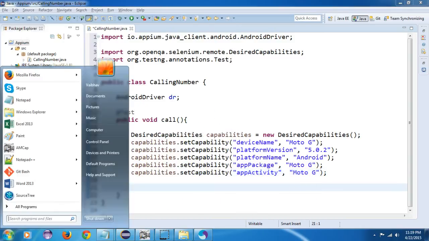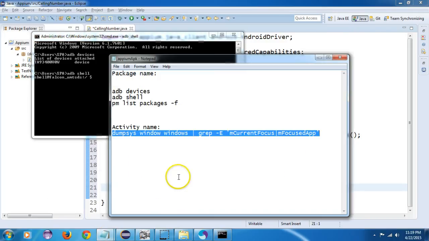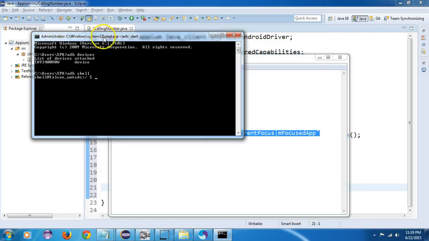Open command prompt, write adb devices. Yes, my mobile is connected. Then open the Android shell, that is adb shell. Okay, it is open. Now just type this command.